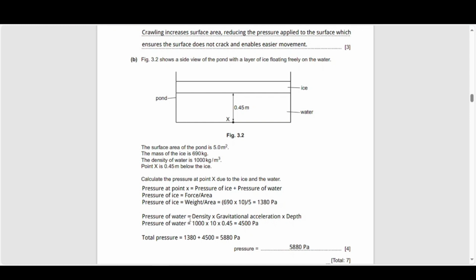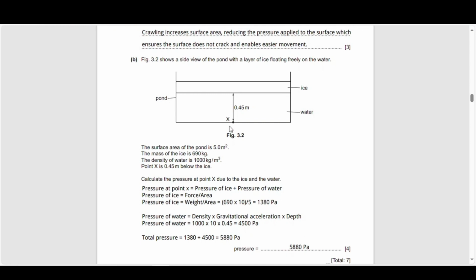The pressure due to the water is going to be the density of the water multiplied again by the gravitational field strength multiplied by the depth. So again, I've taken a gravitational field strength of 10, and because it's 0.45 meters below, I've had 1,000 multiplied by 10 multiplied by 0.45, which gives me a value of around 4,500 pascals. Again, both of these values will be a little bit smaller if you use a value of 9.81. And then if I add those together to get the total pressure at point X, that gives me a value of 5,880 pascals. Again, if you use 9.81, it'll be a slightly lower value than that.